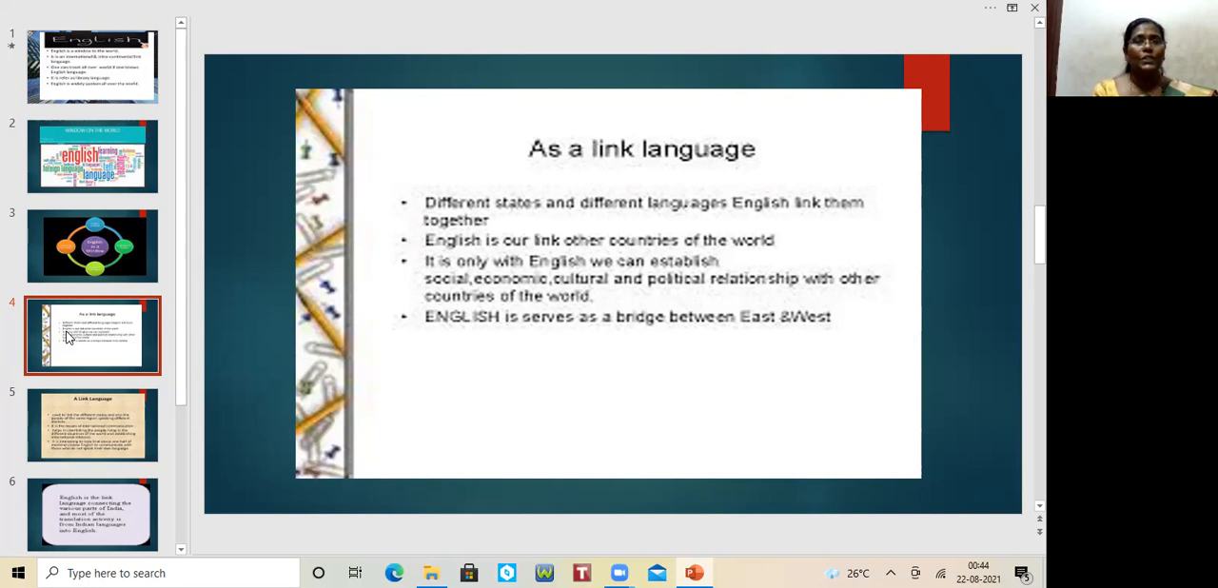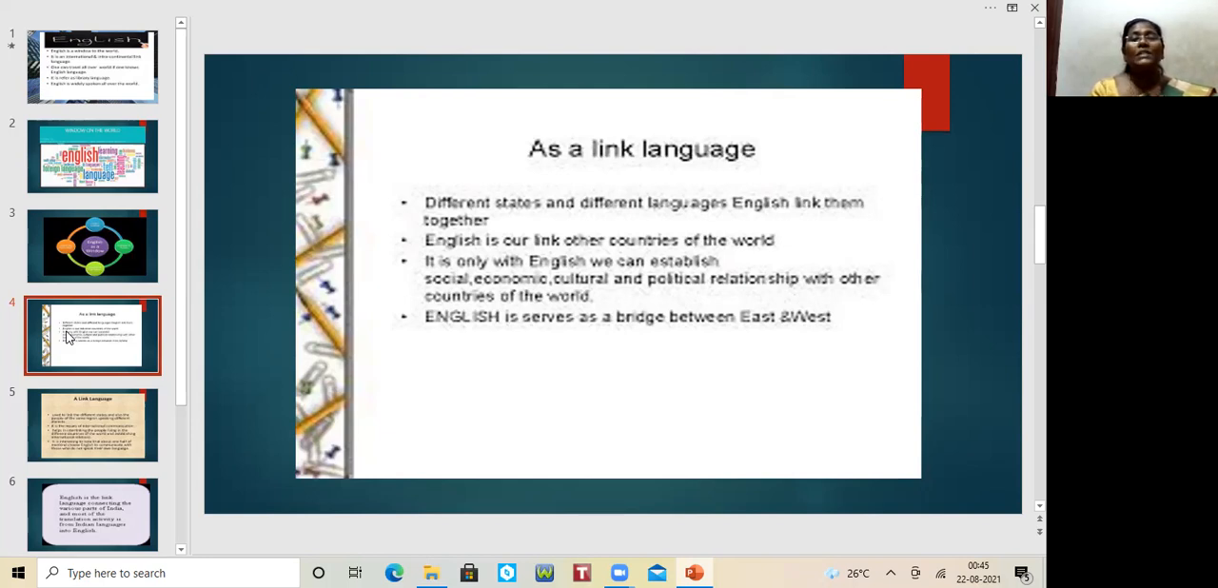First, we have a link from person to person, and state to state. Tamil Nadu state and a North Indian state, for example, Maharashtra, Gujarat, or whatever state there. So both the states can have a link through this language, and both countries can be united and have a link only because of this language. It is only with English we can establish a social, economic, cultural, political relationship with other countries of the world. Only English can establish the social, economic, cultural, and political relationship with other countries of the world. A very good relationship, political relationship, whatever it may be, only English can establish there.